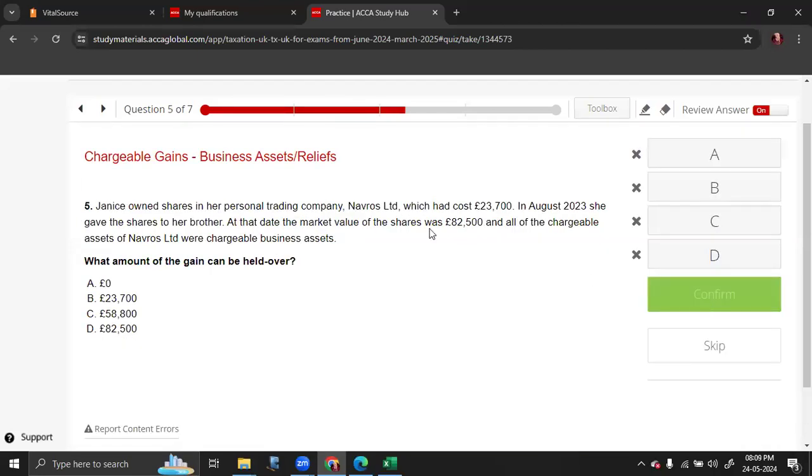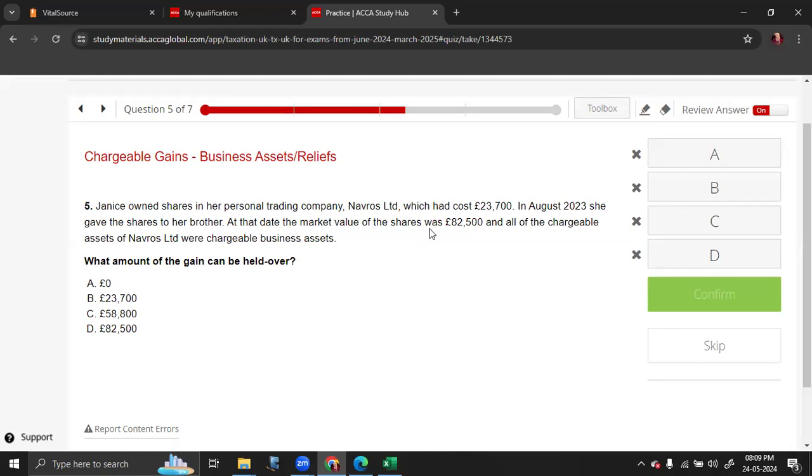Janice owned shares in a personal trading company which had cost 23,700. In August, she gave the shares to her brother. At the date, the market value of the shares was 82,500 and all of the chargeable assets were chargeable business assets. So they are asking you what is the gain that can be held over.